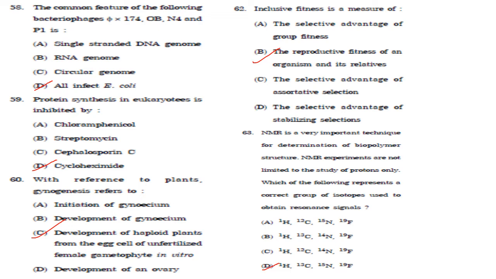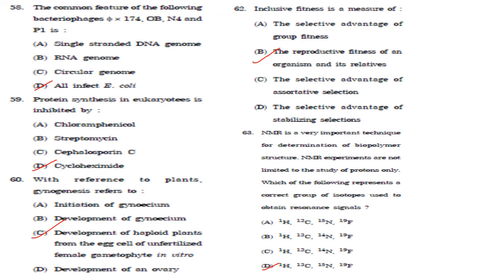So inclusive fitness is a method of measuring evolutionary success. It is the ability of an individual to transmit genes to the next generation, including genes shared with relatives. So the answer is the reproductive fitness of an organism and its relatives. That is option B. Then NMR is very important technique for determination of biopolymer structure.